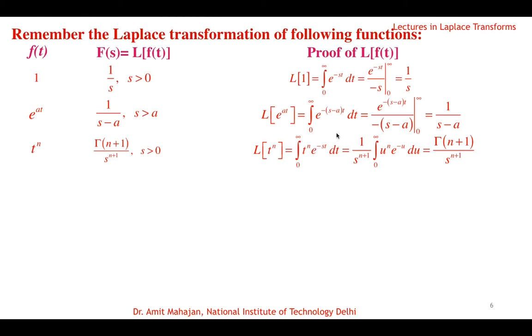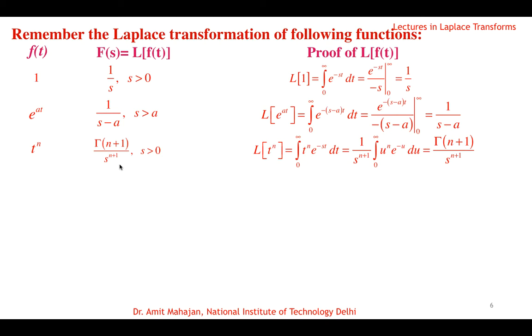And since st is u, t will be u by s, so t power n will become u by s power n, so s power n comes out, giving s power n plus 1: s power n from here and one s from here. And this integral is the well-known gamma function, so it is gamma of n plus 1 over s power n plus 1. So again we have this proof for the Laplace transform of t power n as gamma function of n plus 1 over s power n plus 1.